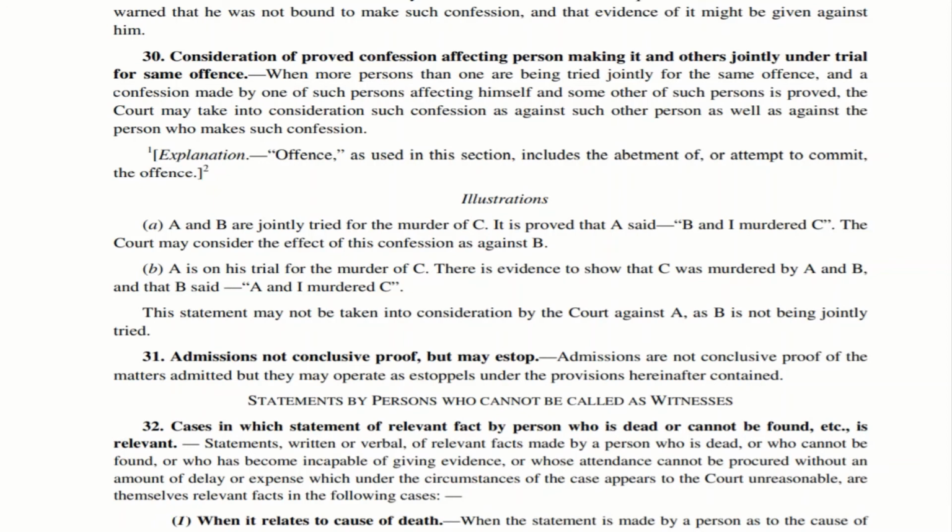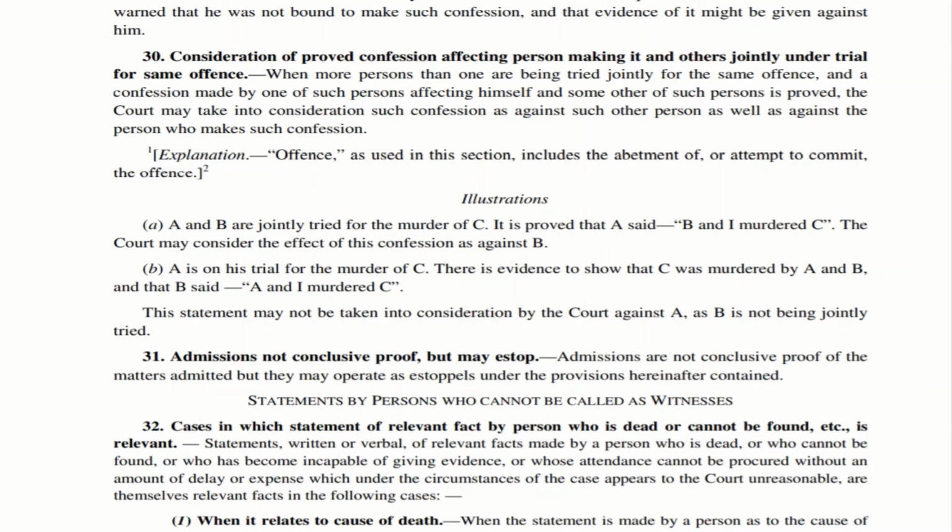So that would mean a prevention or a restriction on a statement. Put simply, you cannot say something contrary to what you have already stated. That is called estoppel. You are estopped. Now, let us come to this section 31. It says somebody is giving an admission. Whether that can be a conclusive proof of the matter admitted. The answer is, it may not be a conclusive proof. Admissions are not conclusive proof of the matter which you have admitted.